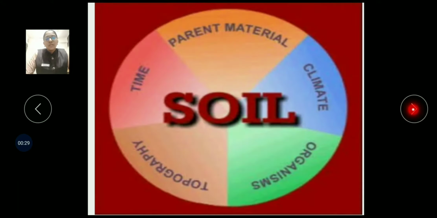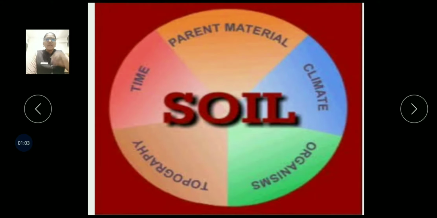Soil. Now, when we talk about a country, most of the population is dependent on agriculture. So to get more and more output from agriculture, it is necessary that the soil should be fertile. If you want more output, the soil should be more fertile. So now we all are aware of what soil actually is.